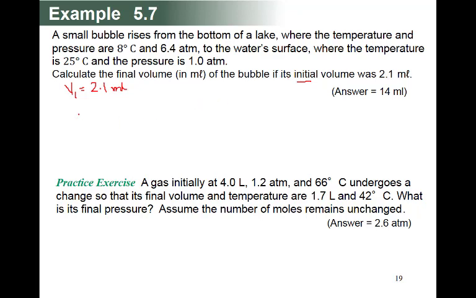Then we have pressure 1. Pressure 1 is equal to 6.4 atmosphere. Temperature 1 is 8 degrees centigrade, and plus 273 will be equal to 281.